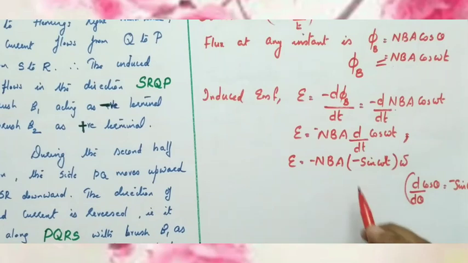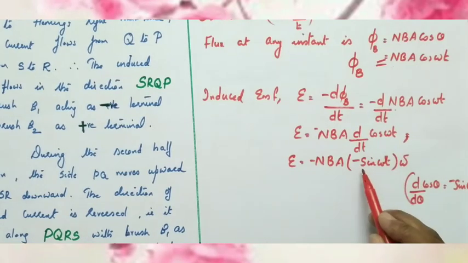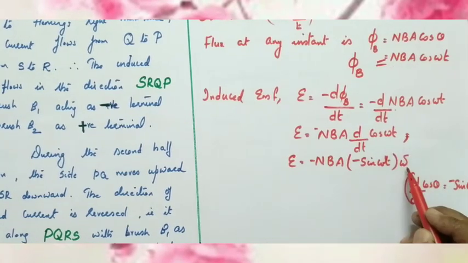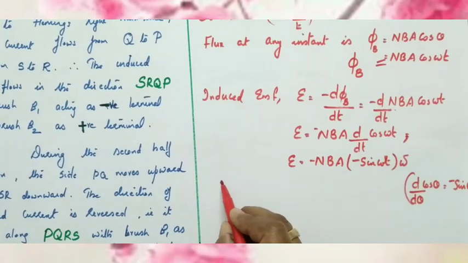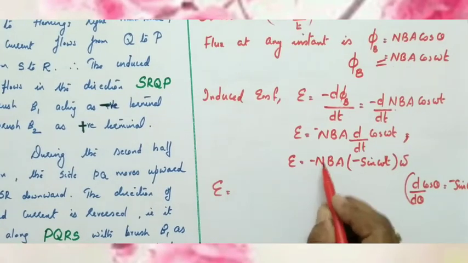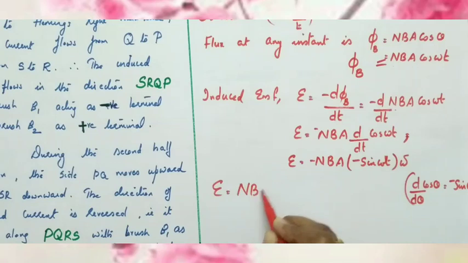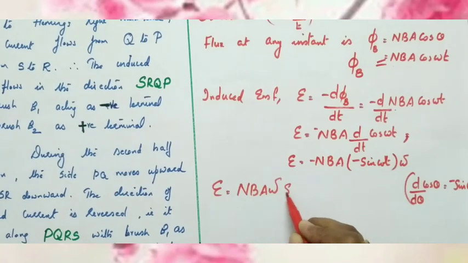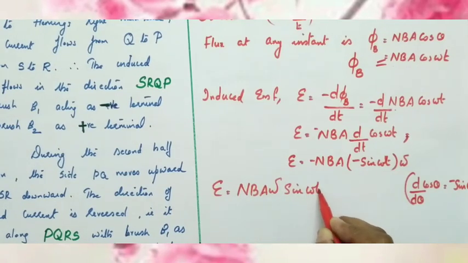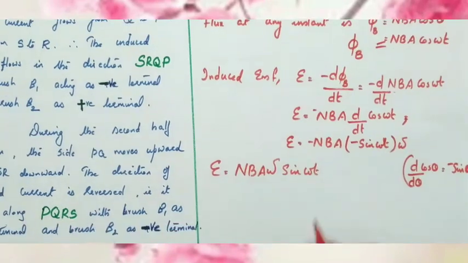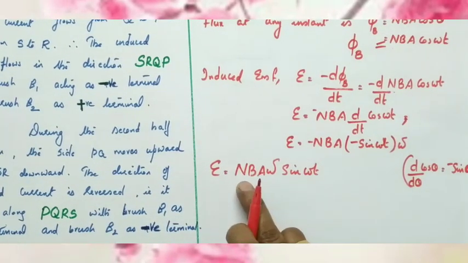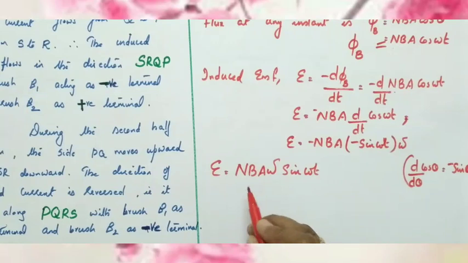Using that formula, d by dt of cos omega t is minus sin omega t into the coefficient omega. Therefore, EMF can be written as E equals NBA omega sin omega t. Negative becomes positive.